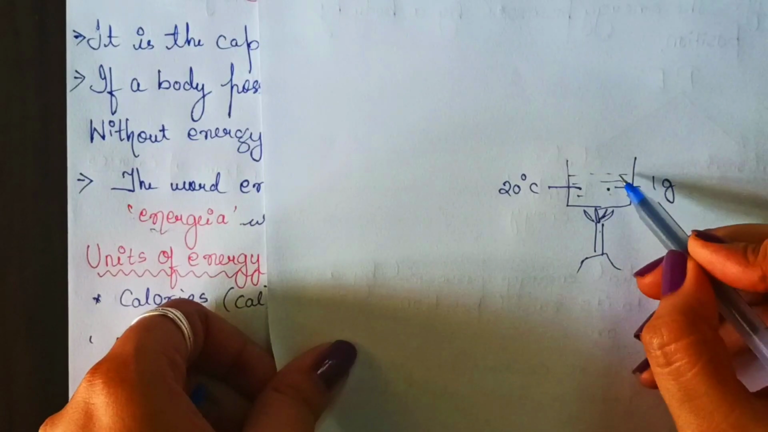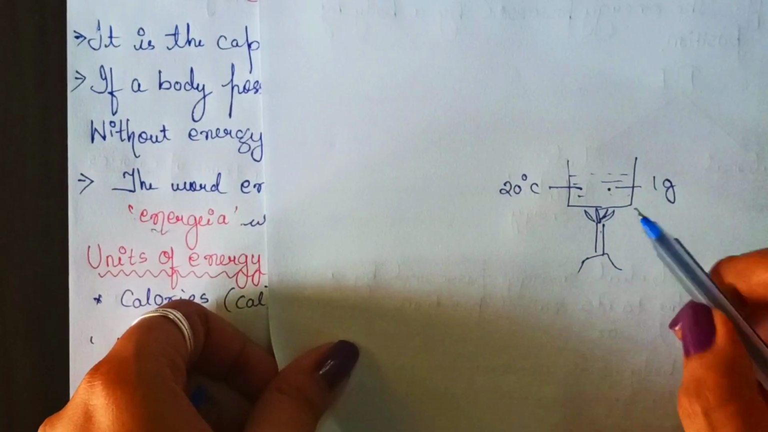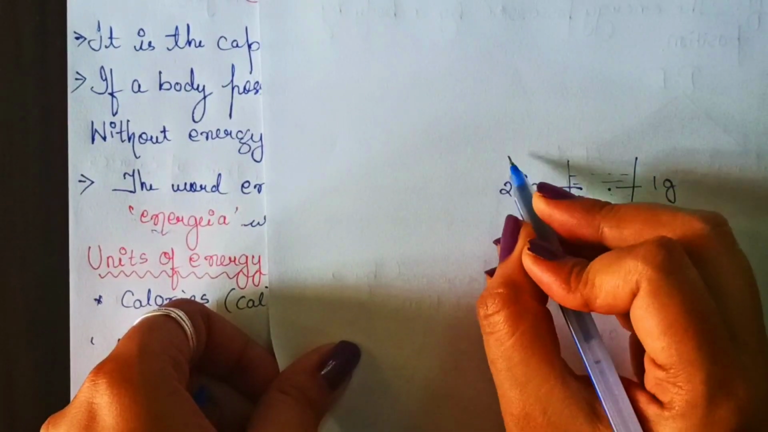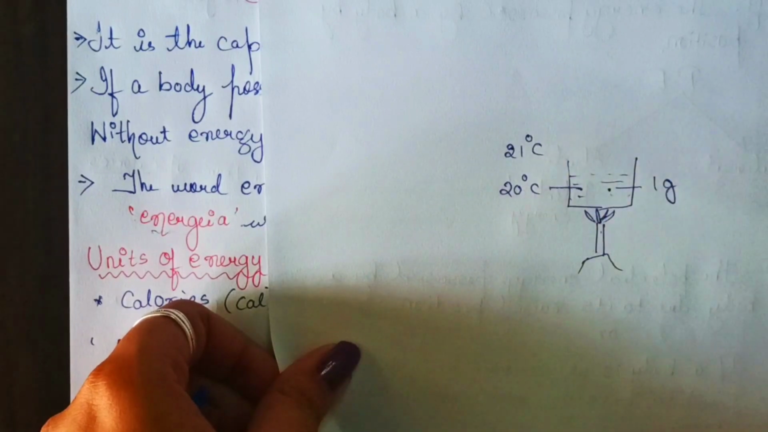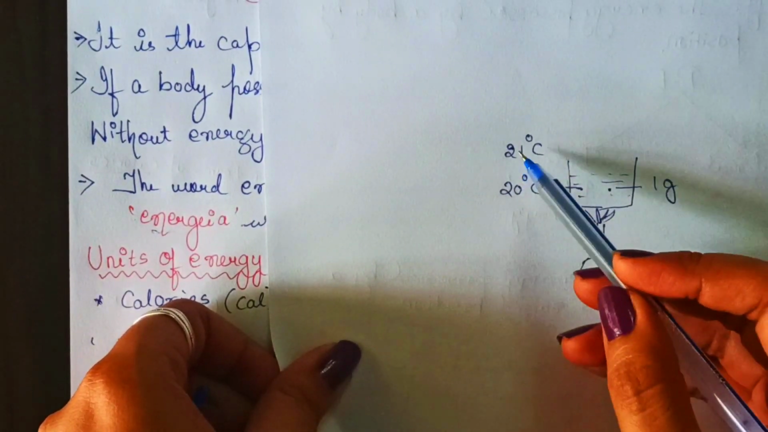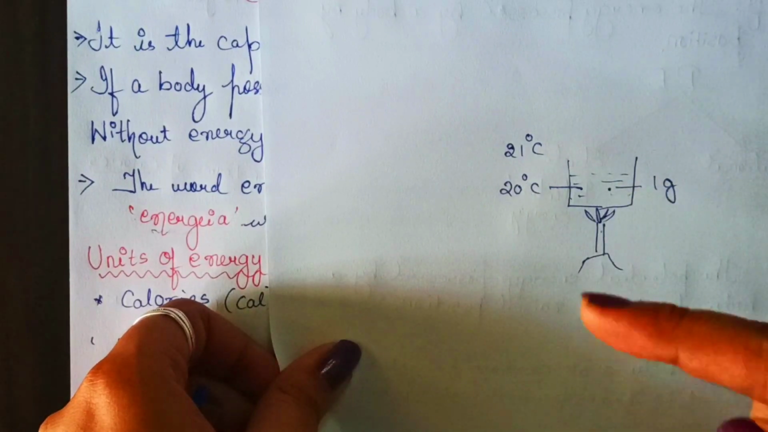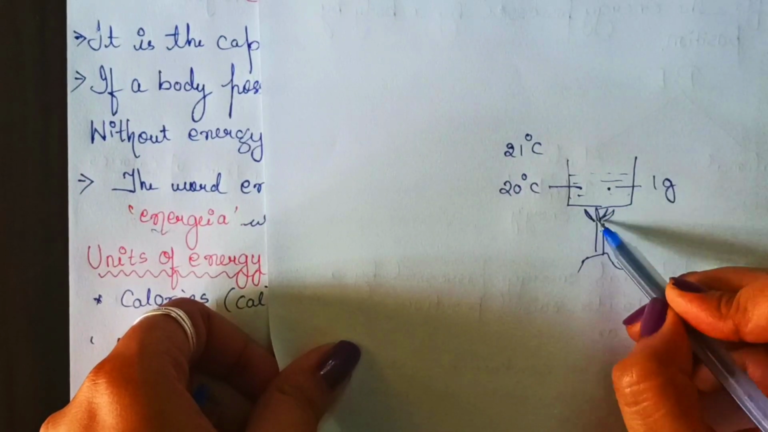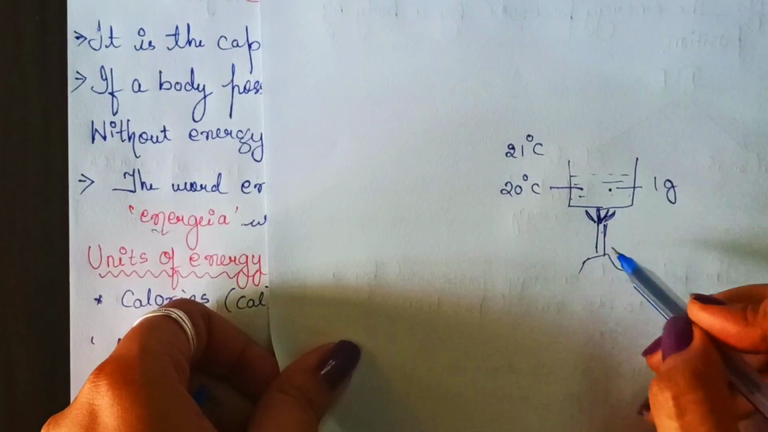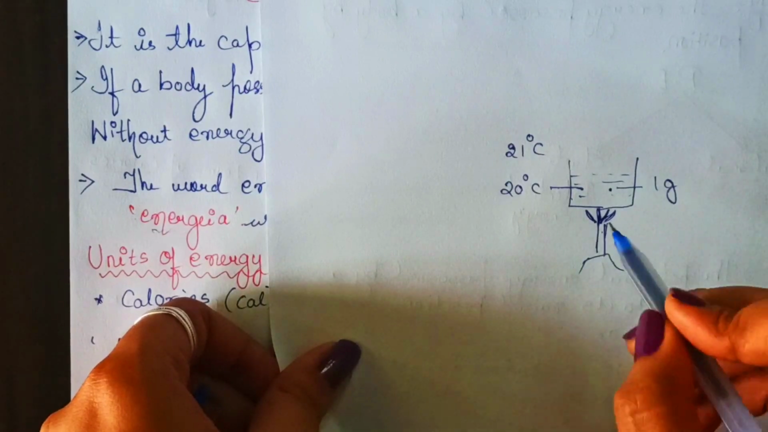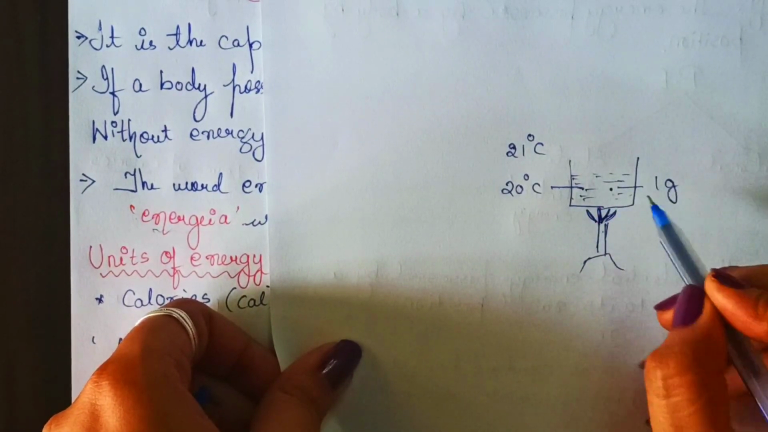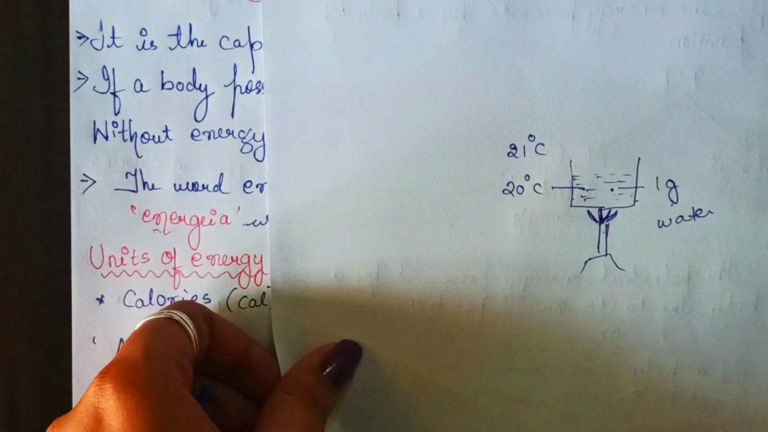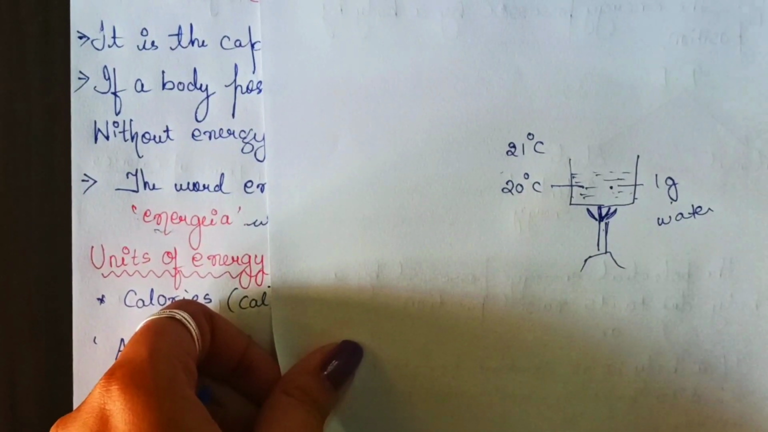Here we are providing heat energy to this water. Our main motto is to increase the temperature of this water by 1 degree, that means we have to make it 21 degrees Celsius, from 20 degrees Celsius to 21 degrees Celsius. So the amount of heat energy which is required to raise the temperature of this 1 gram of water by 1 degree Celsius is called 1 calorie.